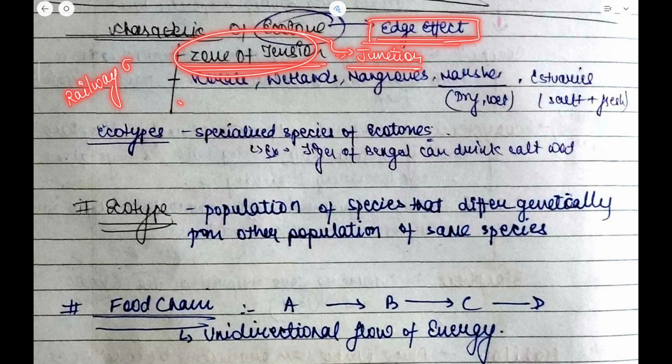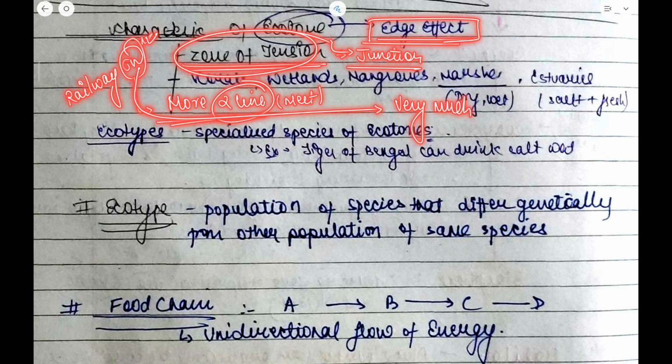A railway junction means more than two lines from different areas meet here. Generally we see that at any railway junction there is a lot of crowd, because different people come from different areas. Junction is the point of meeting.